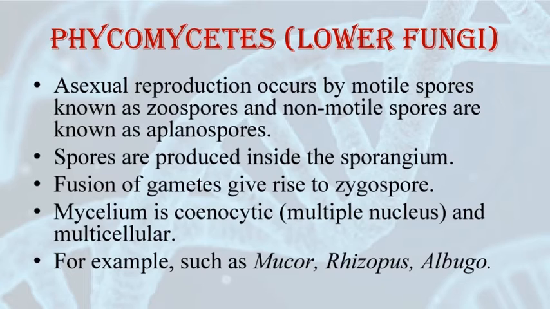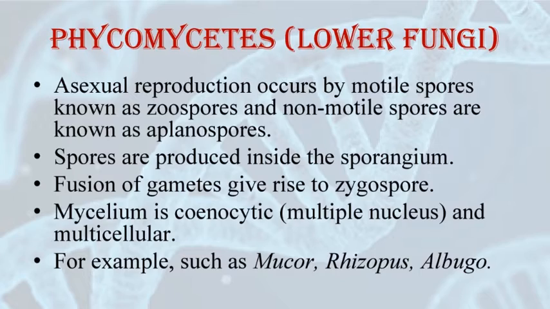The two gametes can either be similar in morphology, that means isogamous, or dissimilar in morphology, that means anisogamous or oogamous. When the two gametes fuse with each other, they form a zygospore. Examples of Phycomycetes are Mucor, Rhizopus, that is the bread mold, and Albugo, that is a parasitic fungus.